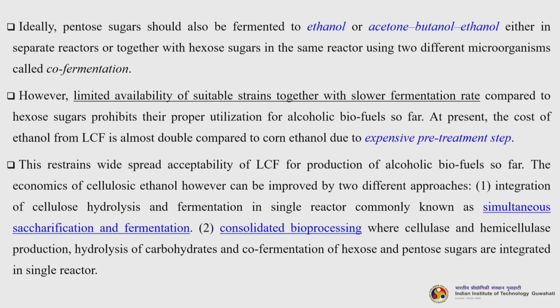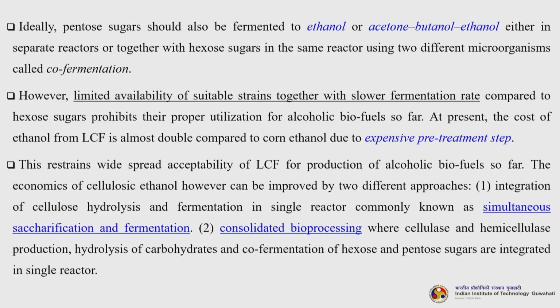Ideally, pentose sugars should also be fermented to ethanol or acetone butanol ethanol either in separate reactors or together with hexose sugars in the same reactor using two different microorganisms called the co-fermentation process. However, limited availability of suitable strains together with slower fermentation rate compared to hexose sugars prohibits their proper utilization for alcoholic biofuels so far. At present, the cost of ethanol from the LCF is almost double compared to that of the corn ethanol due to the expensive pretreatment step. Now, this restrains widespread acceptability of the lignocellulosic feedstock for production of alcoholic biofuels so far.